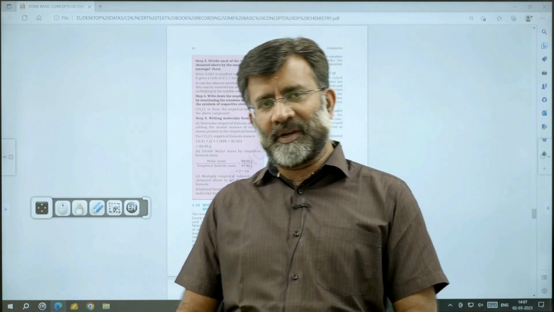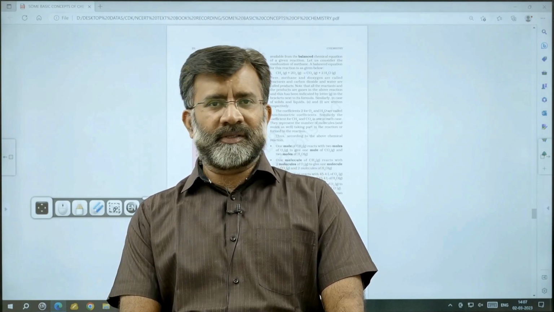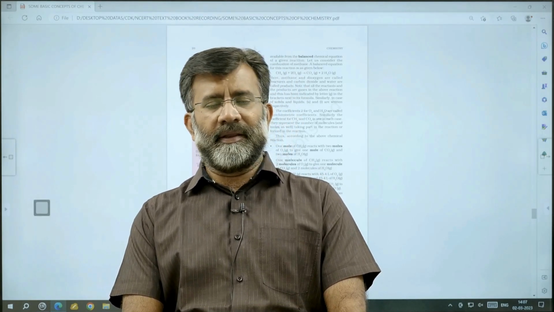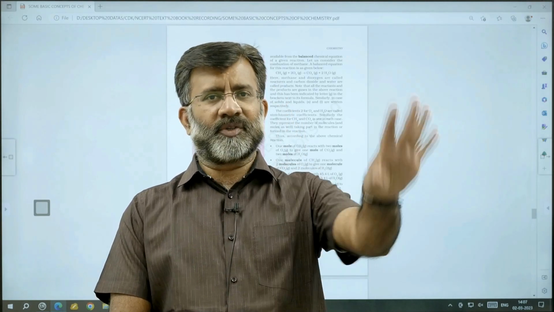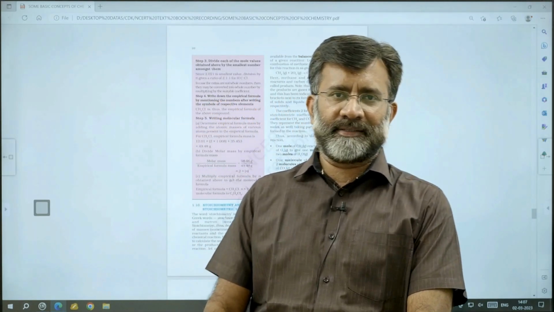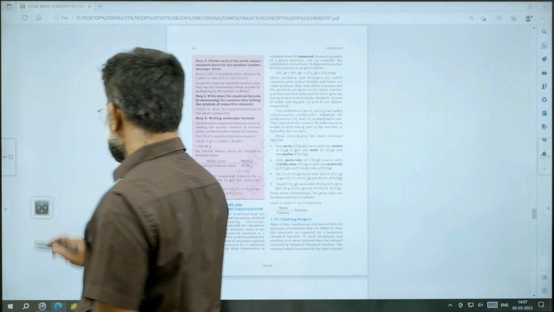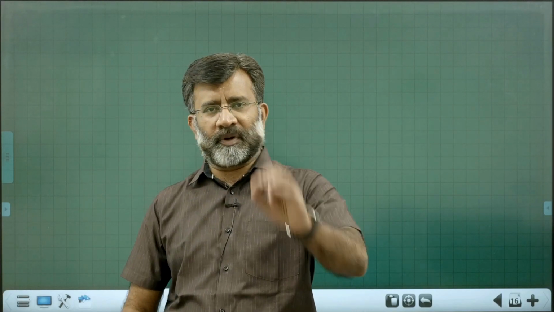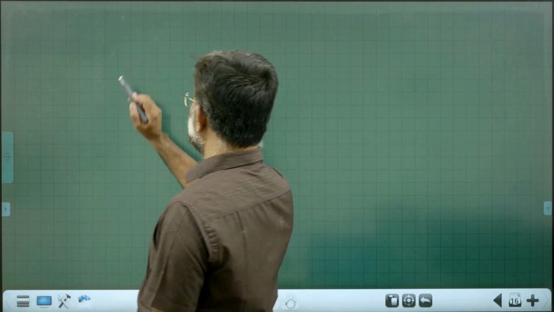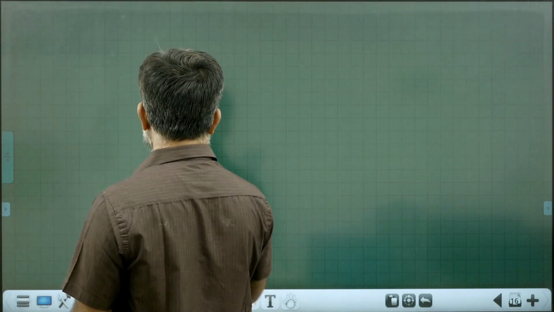For example, if you encounter a question: how many moles of oxygen are produced by the complete decomposition of, say, 5 moles of potassium chlorate? Imagine a question, 5 moles of potassium chlorate undergo decomposition. How many moles of oxygen is evolved? You must know the stoichiometry. That's why it is called stoichiometric calculation.